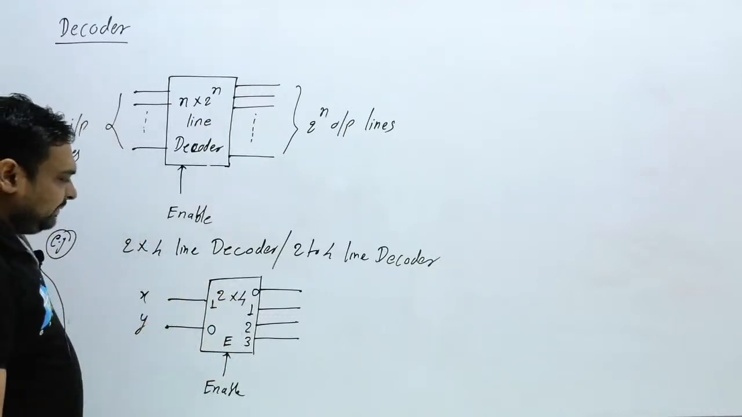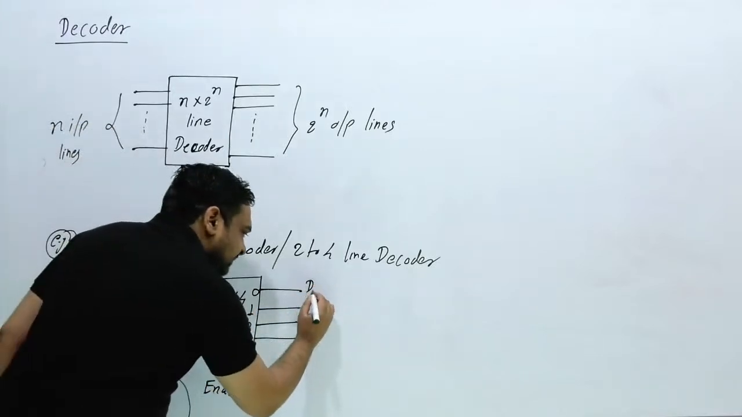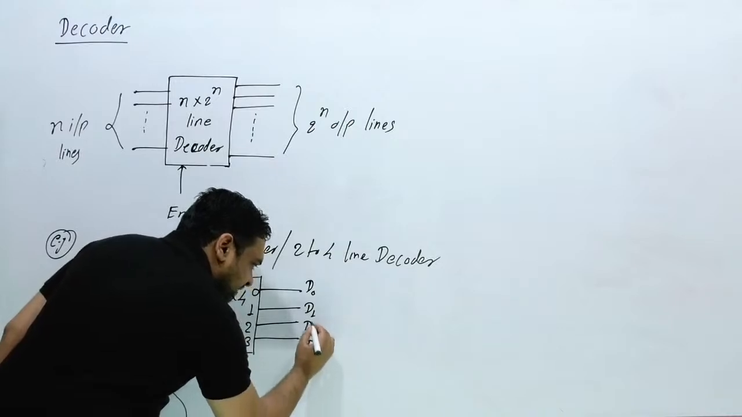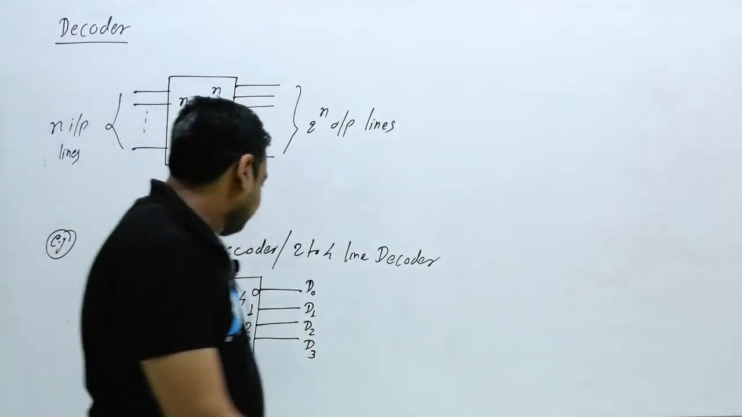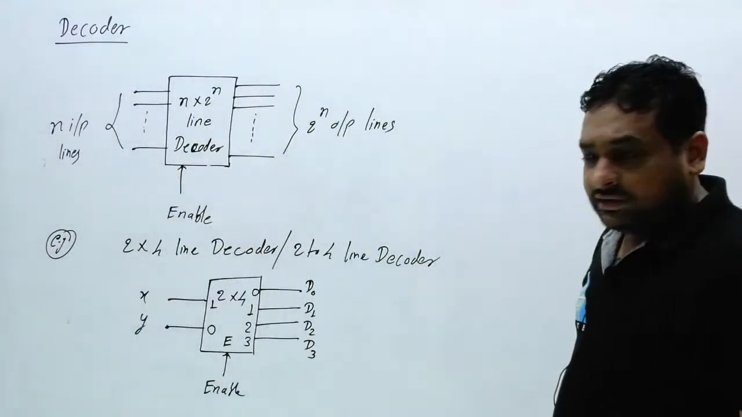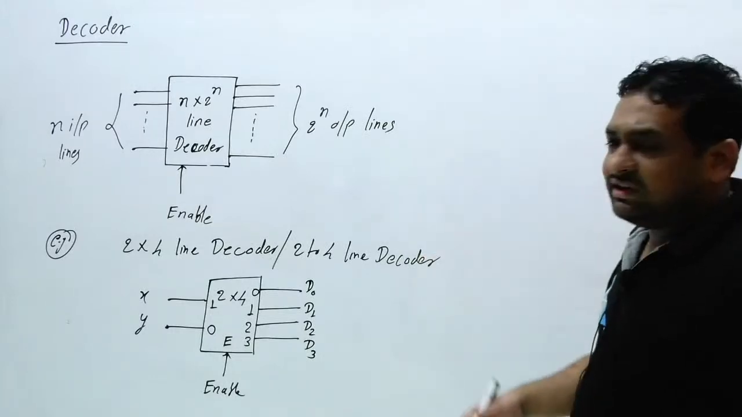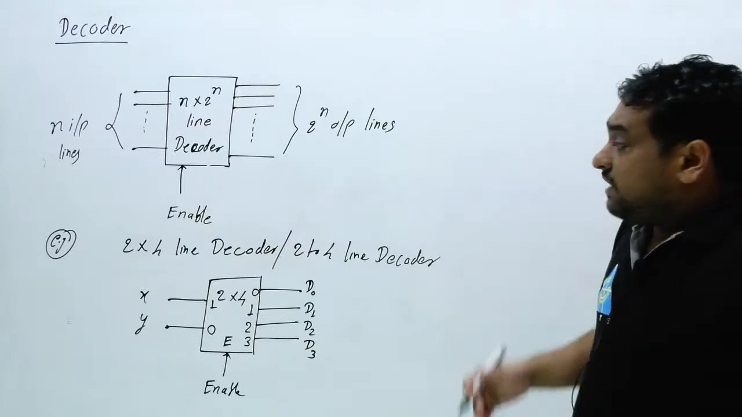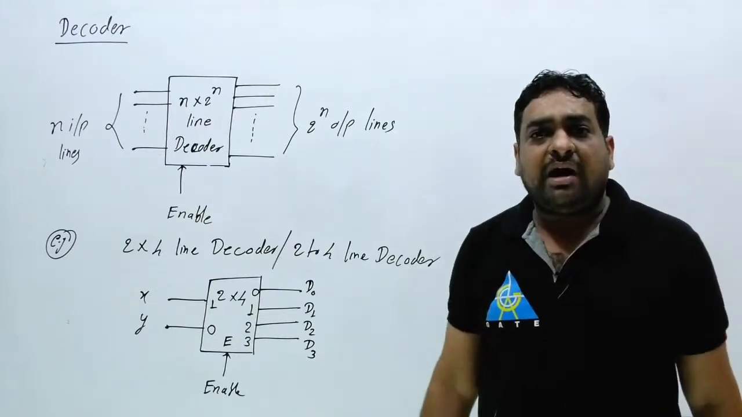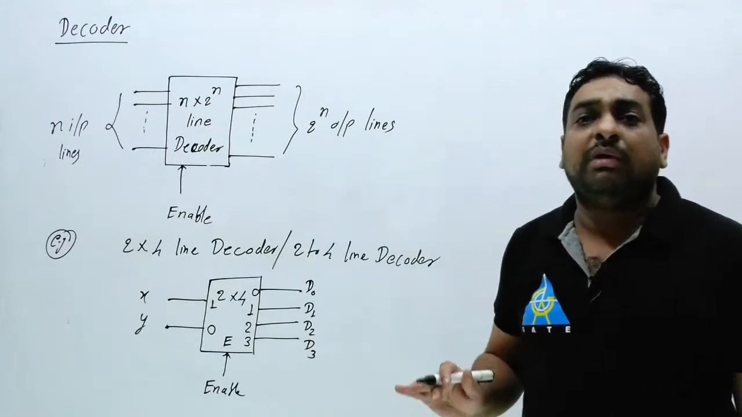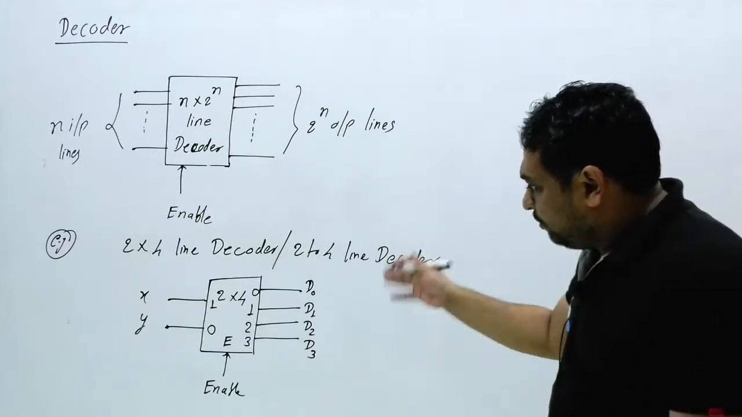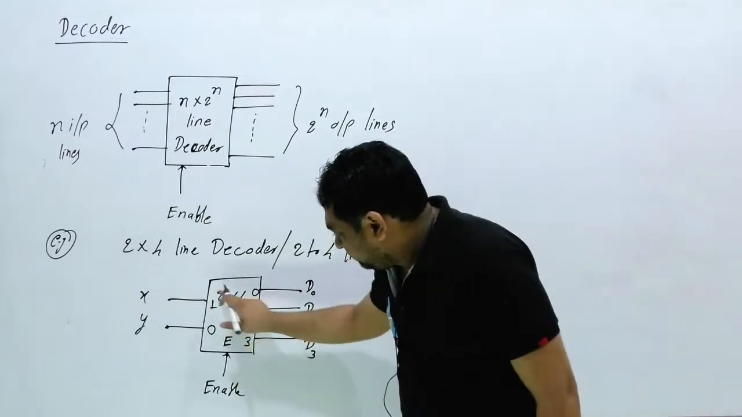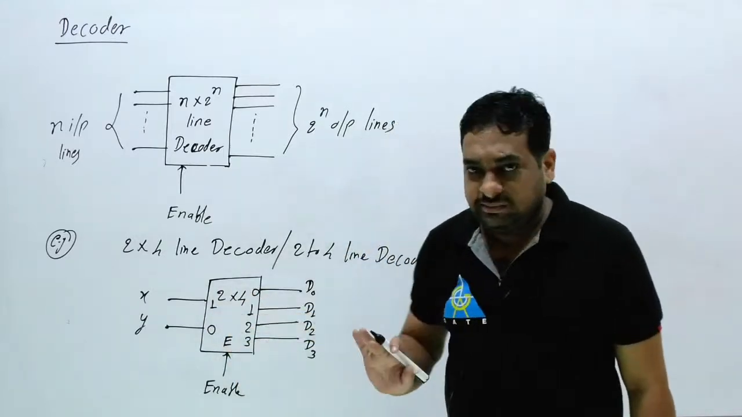What will be the output? I can write this is D0, this is D1, this is D2 and this is D3. These 4 outputs I am going to write for the decoder output: D0, D1, D2 and D3. Now what is the actual meaning of decoder and how will this circuit work? This is a very important thing. First, this decoder should be enabled. This is the first condition.